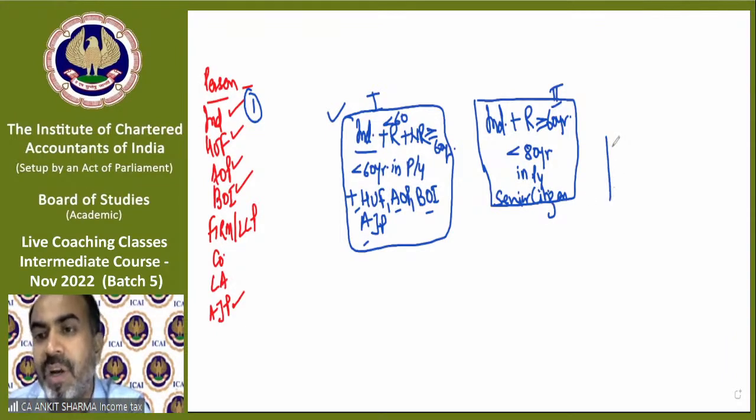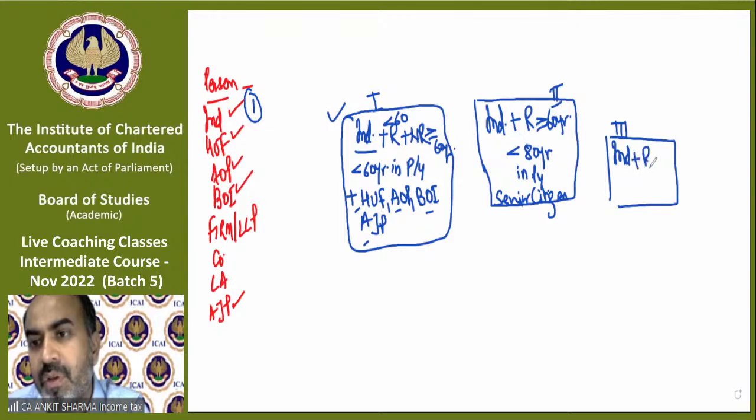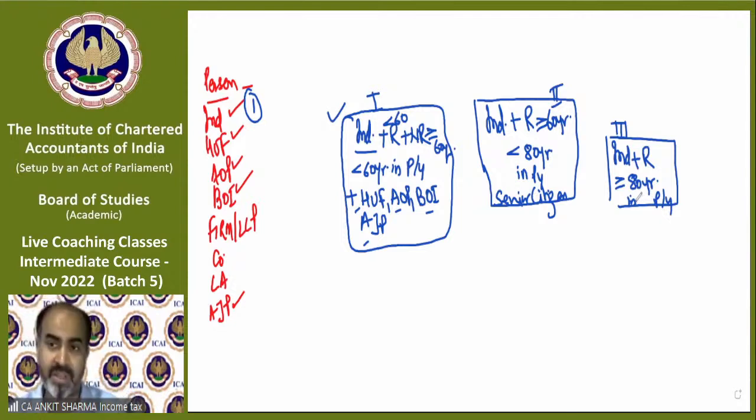Now the third block is for individual residents having 80 years or more age in previous year. Anytime in previous year, having age of 80 years or more. Those will be taxable as per this block. We will call them super senior citizen.